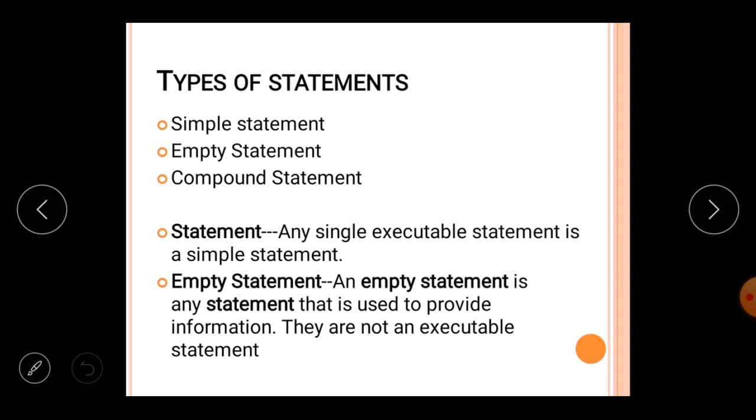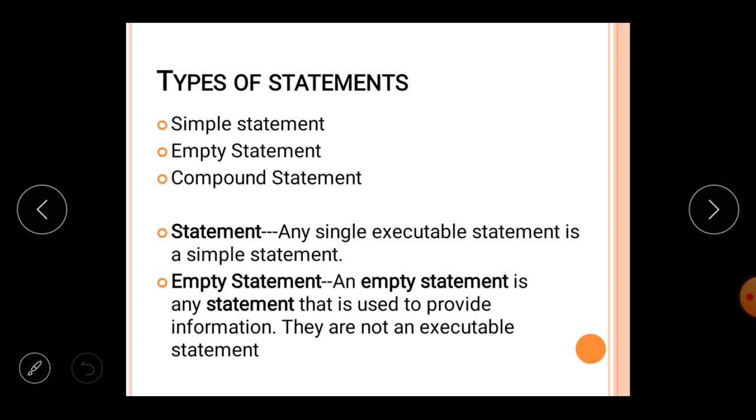Each and every statement that is written in a program having no connection with the previous statement or with the next statement, this type of statement is simply called the simple statement.